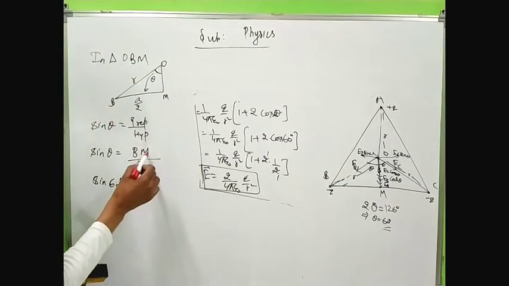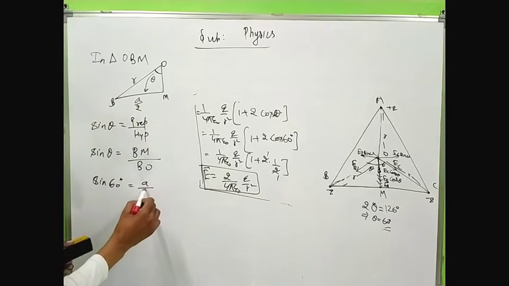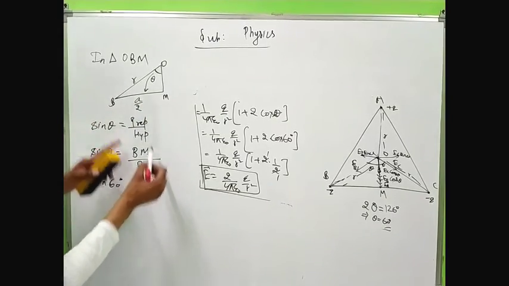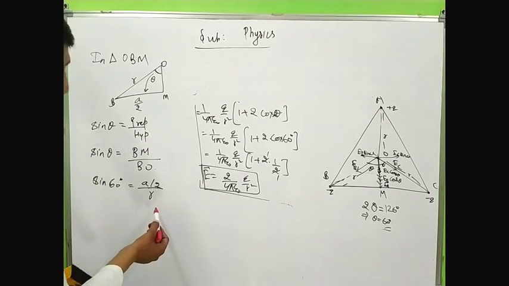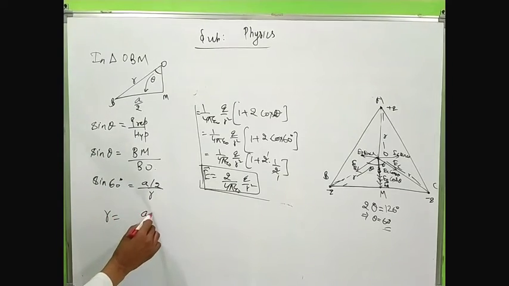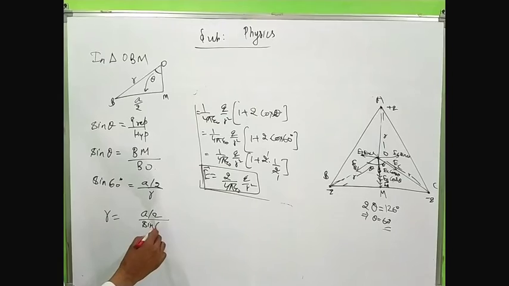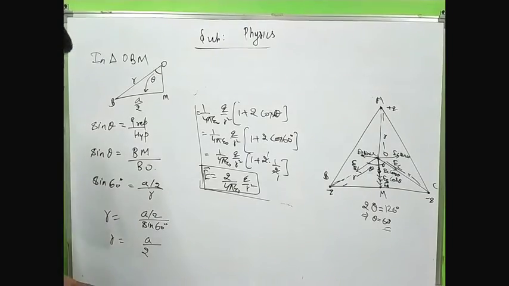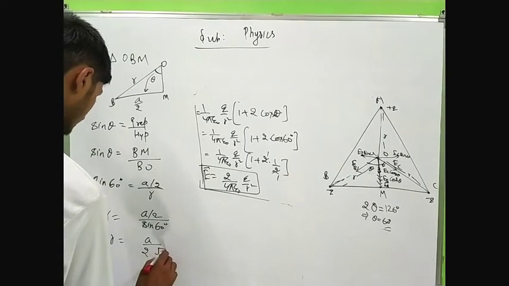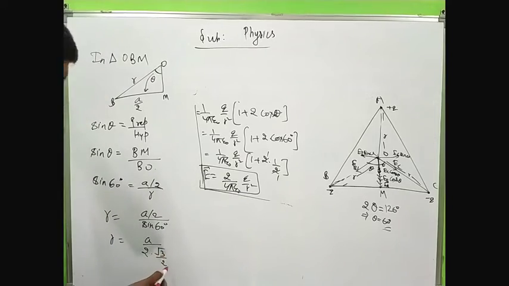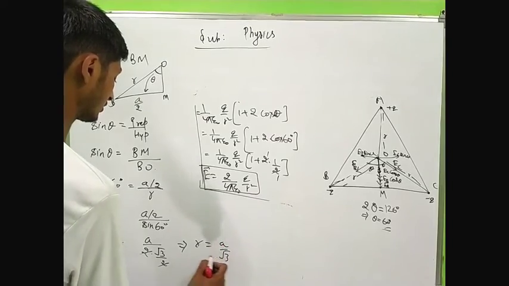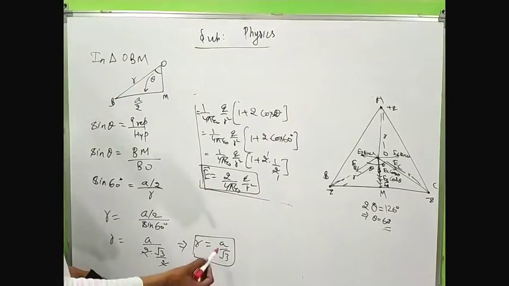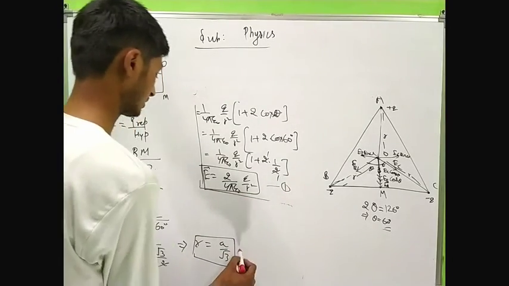Sin 60 equals BM, that is A by 2, and BO, this is R. Now we have to calculate the value of R from this. R is equal to A by 2 sin 60, and putting the value of sin 60 degree, root 3 by 2, this cancels and gives R equal to A by root 3.